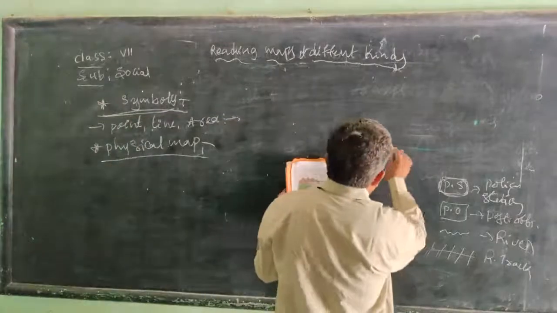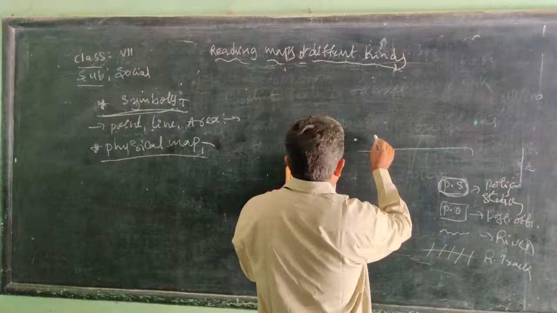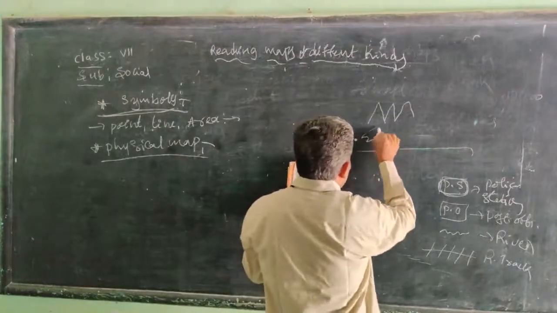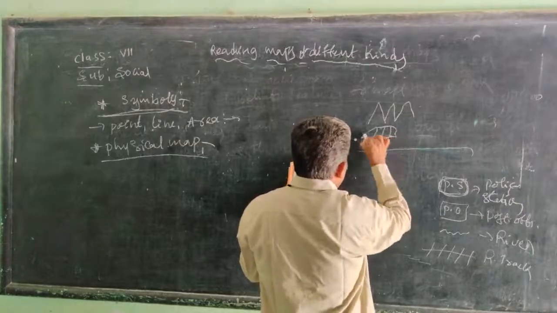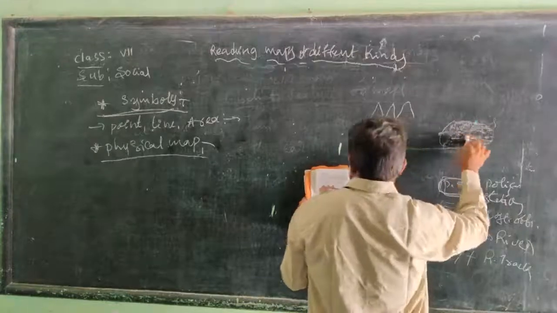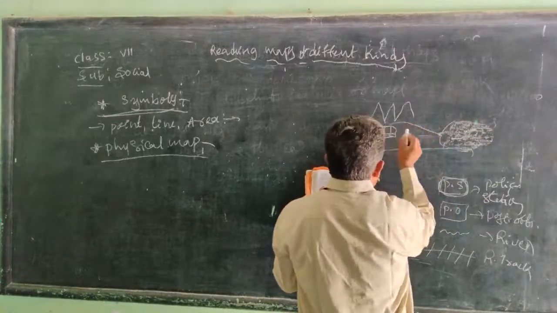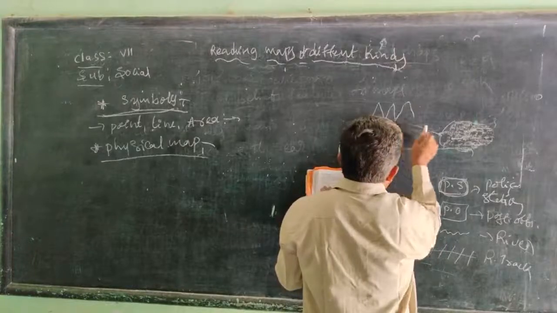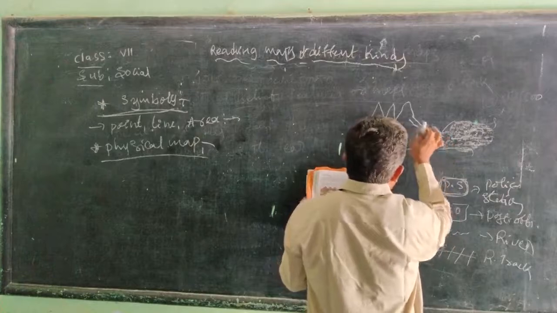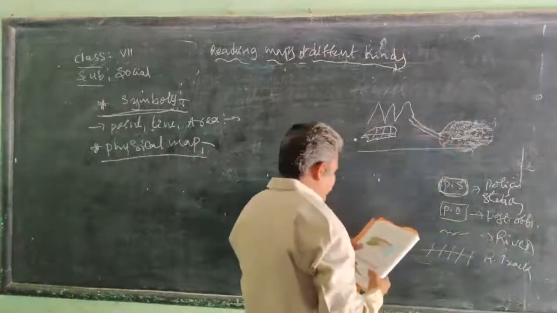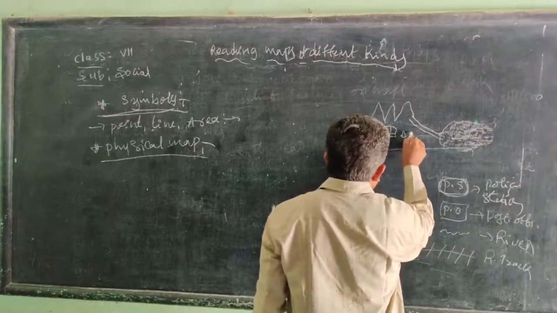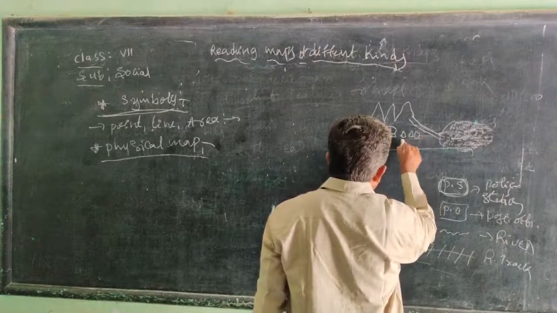For example, here there is a mountain area. These are green fields. Here there is a water body. And there is one stream, one river, coming from the mountain areas to join into the Bay of Bengal. Between them we find settlements, where people are living.